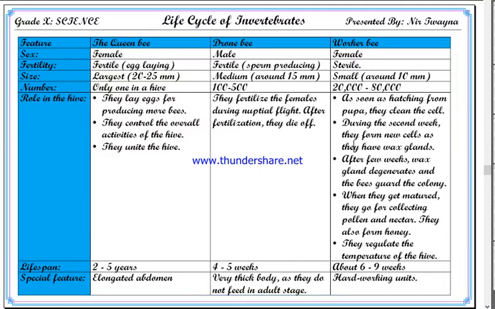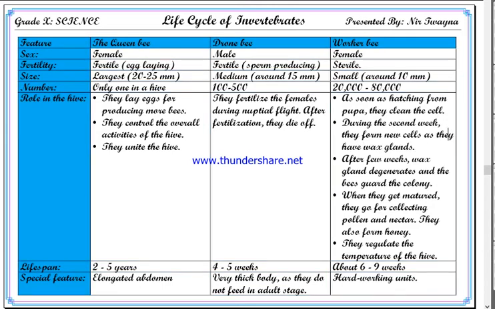Isn't it sad for drones? Girls may not feel it, but boys feel it. Yes, boys think it is sad for the drone, isn't it?